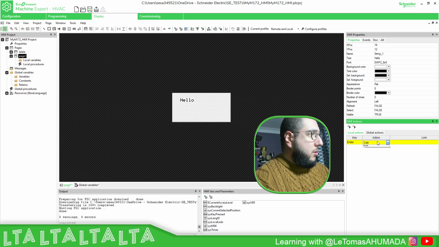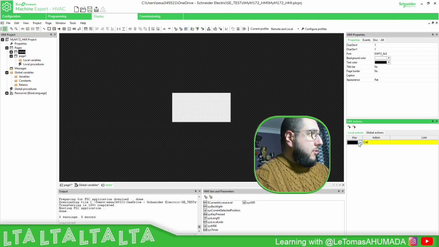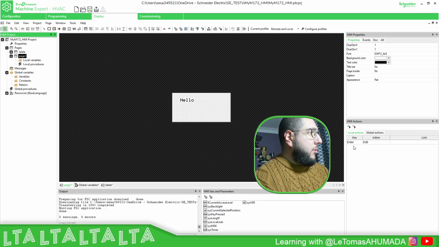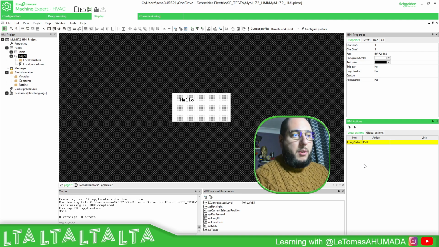I don't know, enter, edit. And then let's open this. It's going to have virtual key function 1, and it's going to be close. You can see that I only have one action here, I don't have two as I have on this one. Each page has its own actions individually. If you want, for example, to long press something on the embedded display or the keys that we have, long enter, to do an action different from the other page, you can do that.